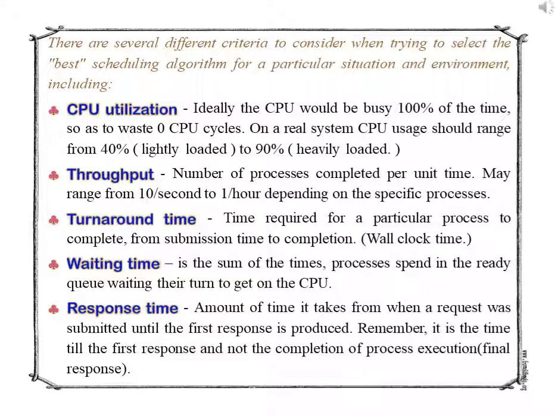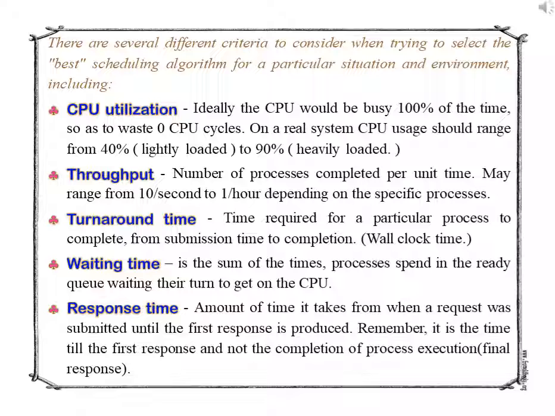Turnaround time is the sum of the periods spent waiting to get into memory, waiting in the ready queue, executing on the CPU, and doing input-output. Turnaround time is defined as the amount of time that has elapsed from the creation to the termination of a process. Next is the waiting time.